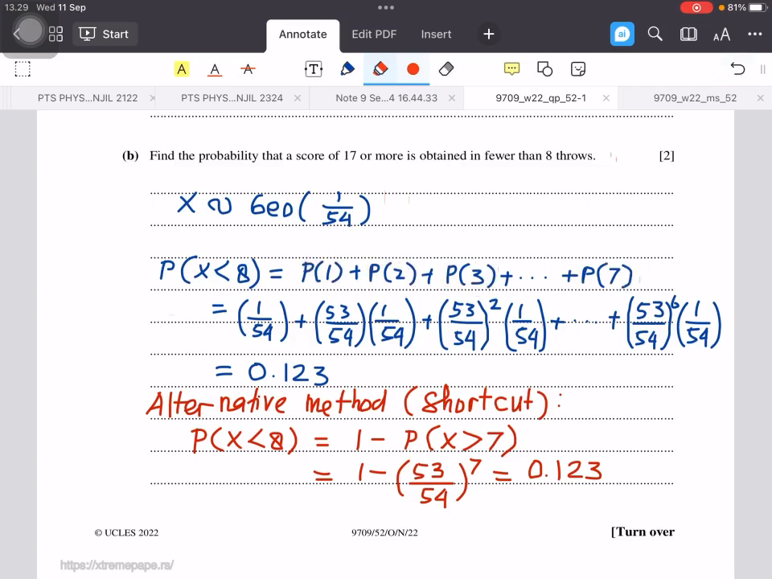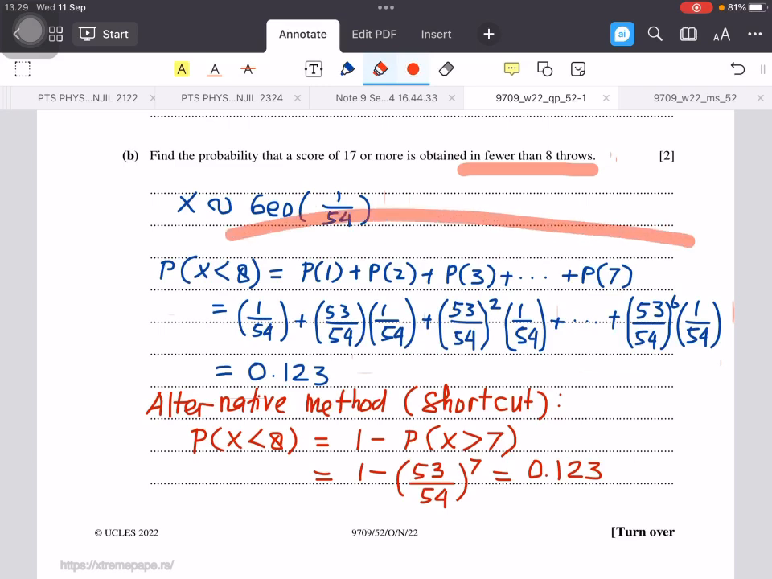Probability success is on the first throw, so 1/54. On the second throw, we fail 1 time and then success. Probability success on the third throw, there are 2 failures, and then on the third is success, up to this one. After we use the calculator and total all of them, we get 0.123.